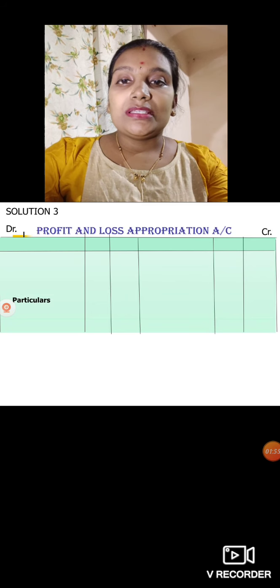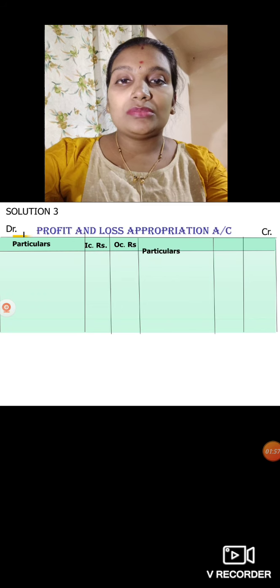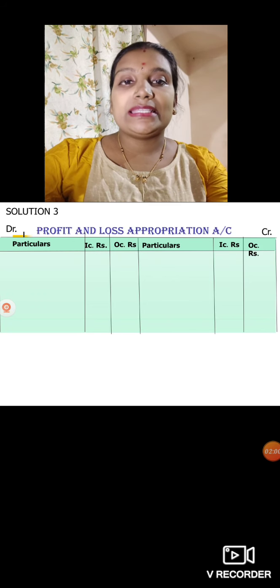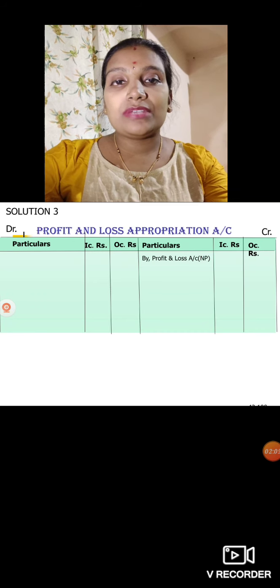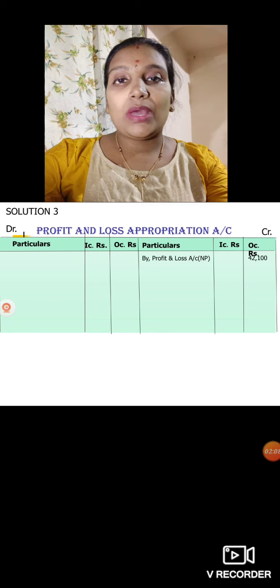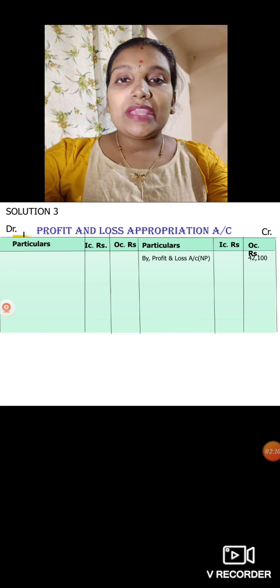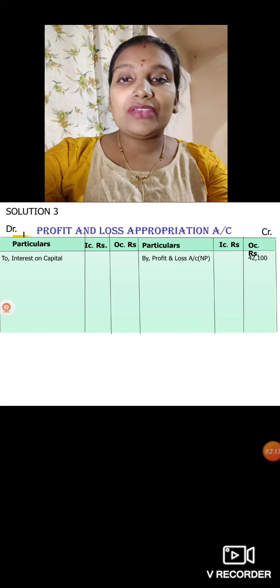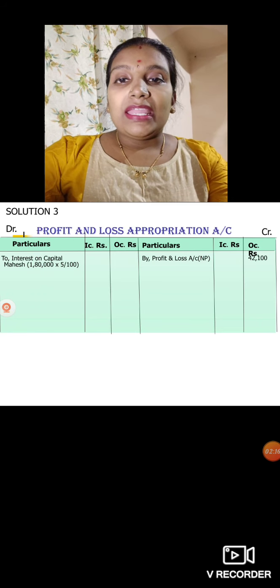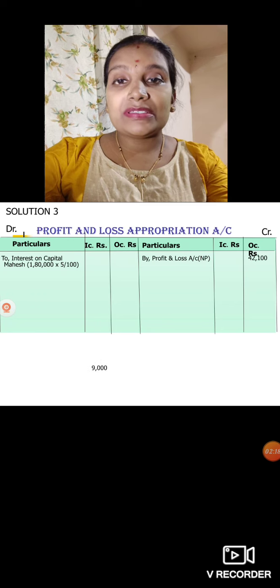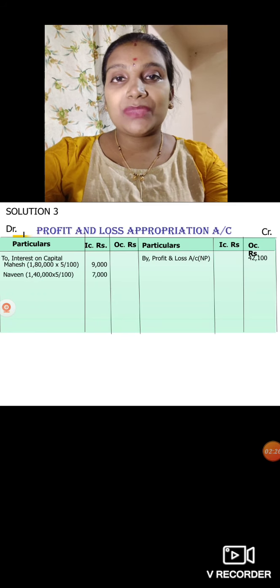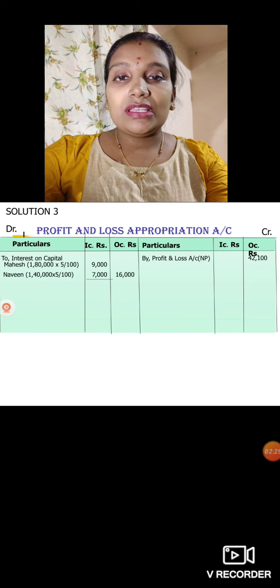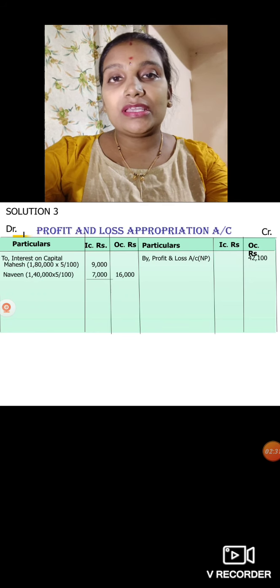Then particulars, inner column and outer column, both sides we have three columns here. By net profit, how much do we have? Profit and loss account net profit is 42,100. Next we have to pay interest on their capital. By interest on capital, Mahesh we have 1,80,000 at 5%, how much will we get? 9,000. And Naveen we have 1,40,000 at 5%, so 7,000. So how much do we have to pay in total? 16,000 we are paying as interest on their capital.